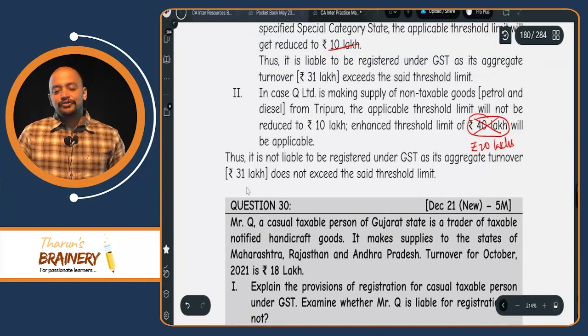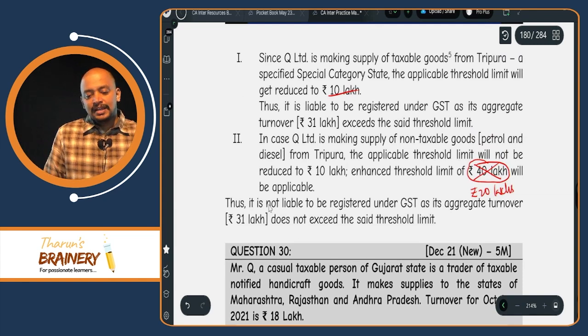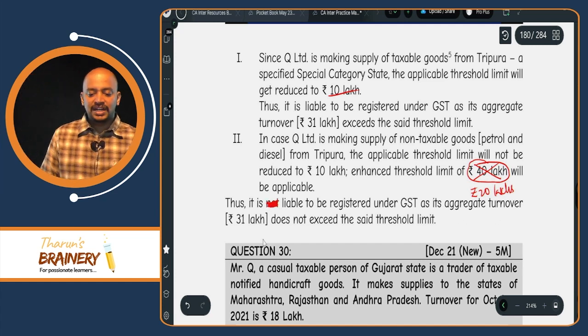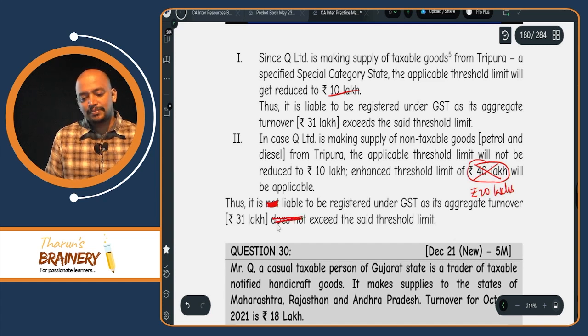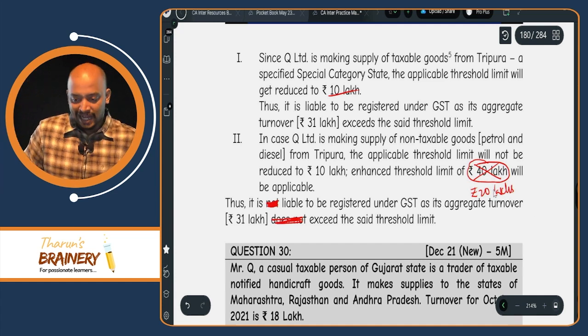Then, in this case, are they required to get registered or not liable to get registered? So liable, because 20 lakhs is taken, therefore it is liable to get registered, as the aggregate turnover of 31 lakhs exceeds the threshold limit. So please make the correction accordingly, because the limit should be taken as 20 lakhs.